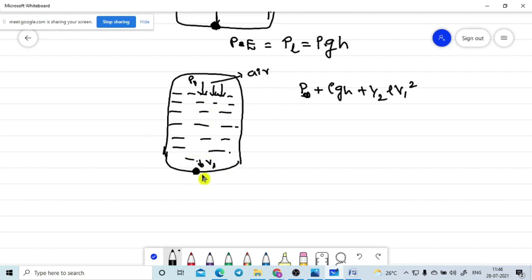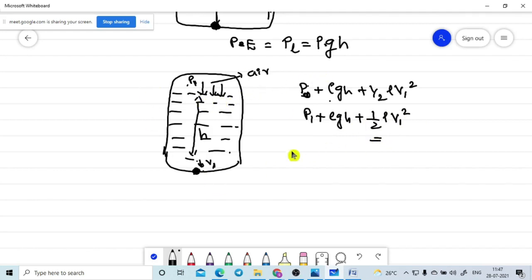Now at this point, how can we apply the Bernoulli theorem? Instead of P, the external pressure, how much is acting? P1. Instead of rho g H, let's assume this height is H. That is equal to rho g H plus, for the velocity the fluid is moving with, half rho v1 square. This is the case. Are you getting?